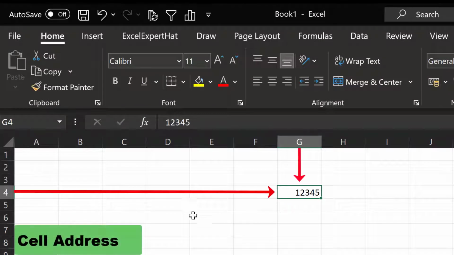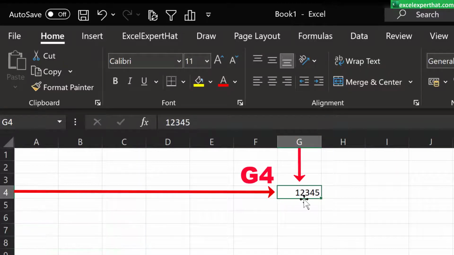Every cell has an address. Guess what is the address of this cell? You can easily guess that the G column is highlighting and the fourth row is highlighting. So this cell address is G4, which is showing in the name box also.